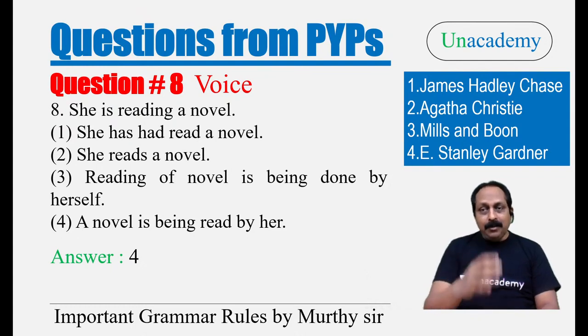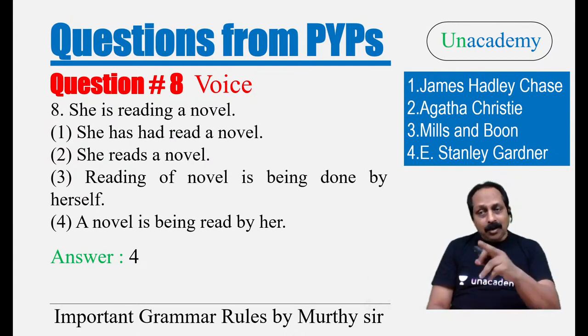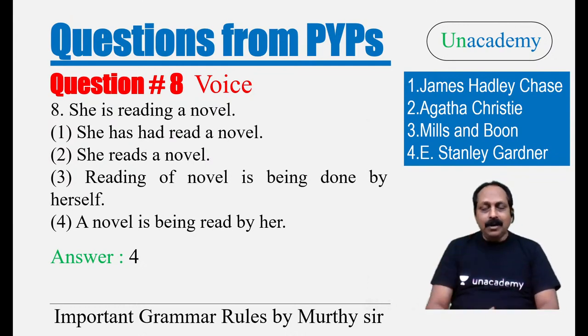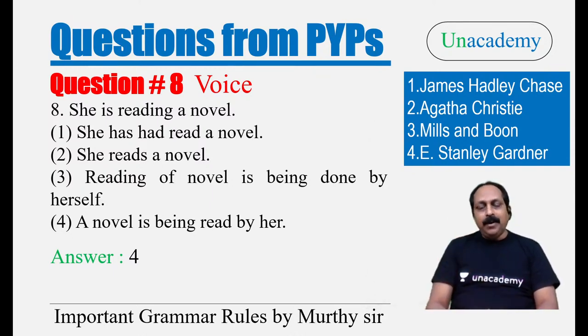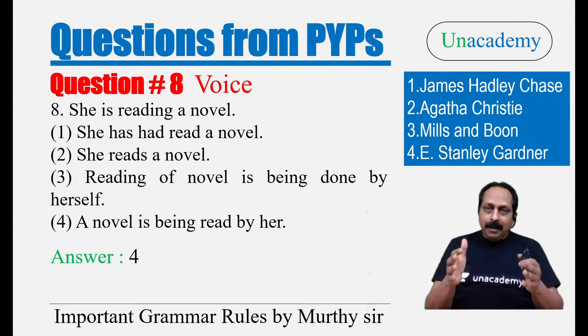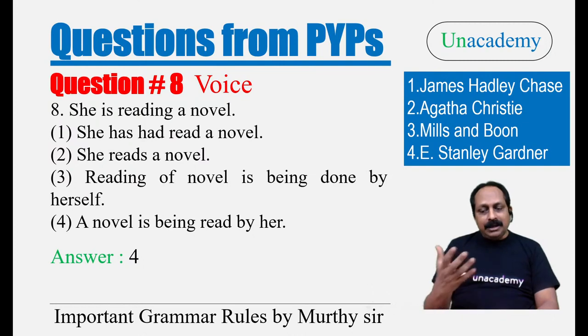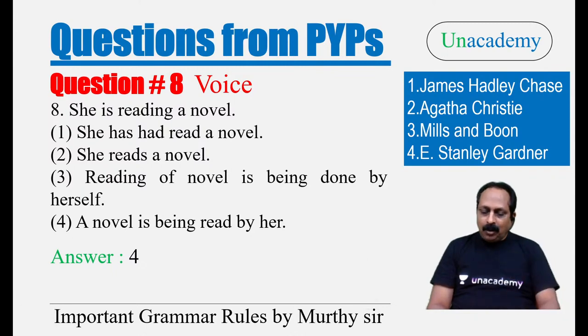Mills and Boone, the name of the publisher. And Stanley Gardner. I strongly recommend all the four categories are important, but Stanley Gardner, all about legal cases. You become very sharp. Your thinking changes because the main character, Perry Mason, talks about the cases. Very intelligent guy. How he solves the cases, in every novel you come across that.